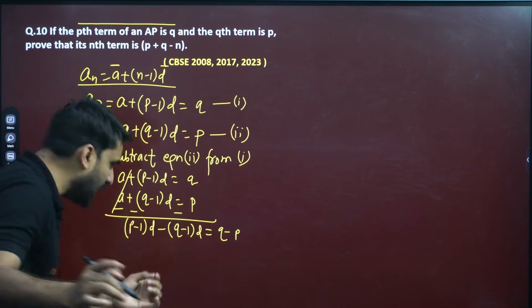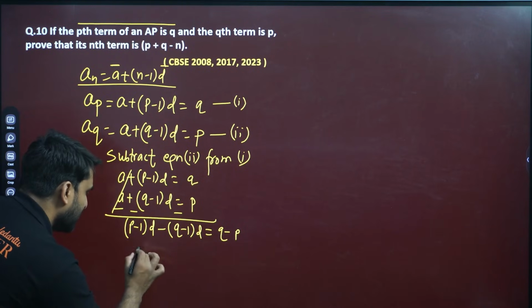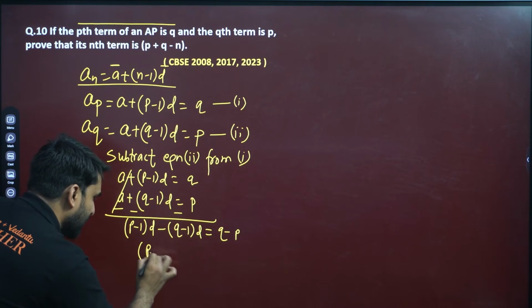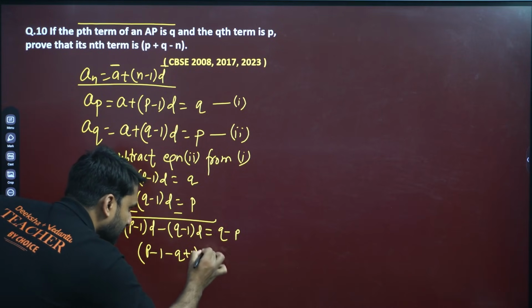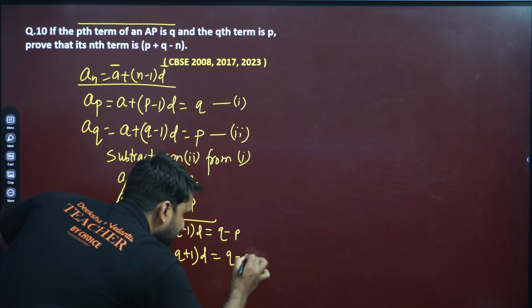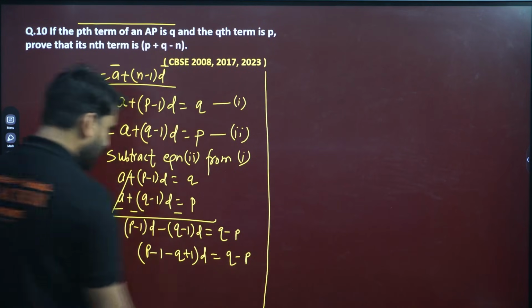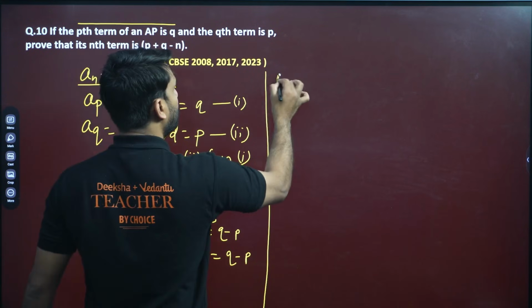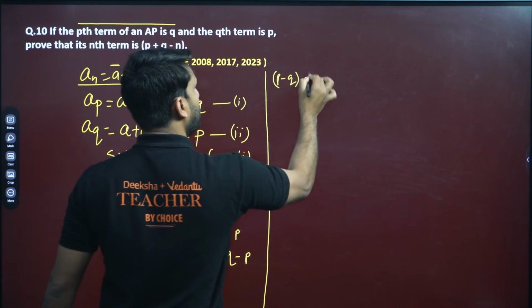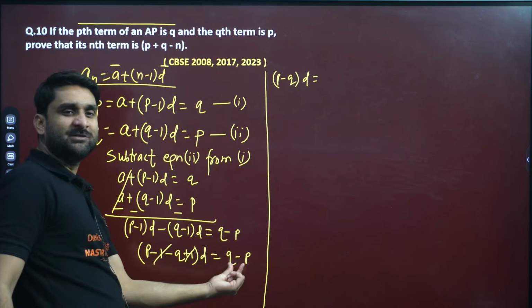I hope you are getting my point. Now, can we take d common here, my dear? On taking d common, we have (p minus 1 minus q plus 1) into d equals q minus p. Now minus 1 plus 1 will cancel, so this is p minus q. (p minus q) into d equals q minus p.